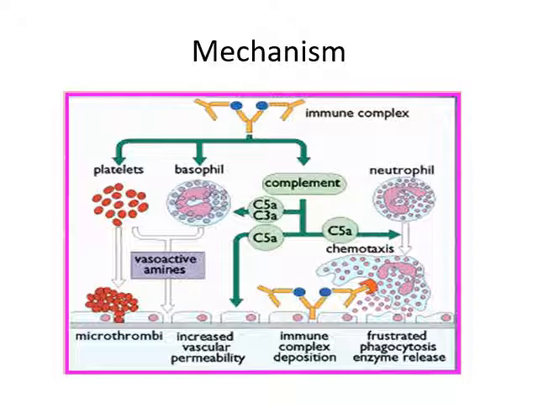Ultimately there is a localized inflammation and injury that happens both because of the complement system and also because of immune cells.